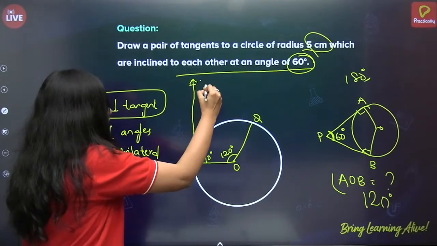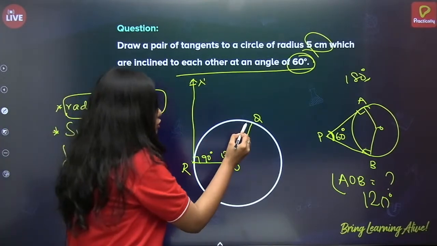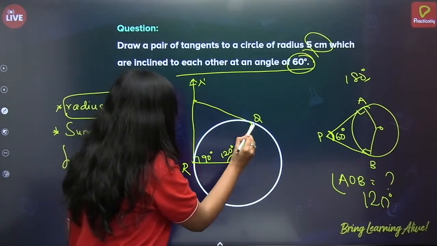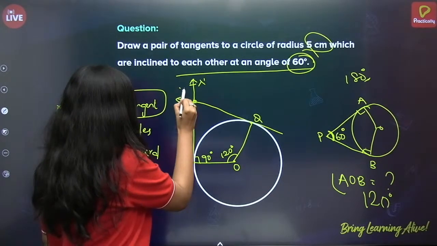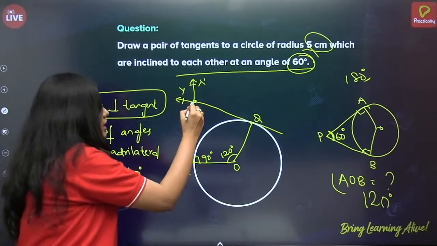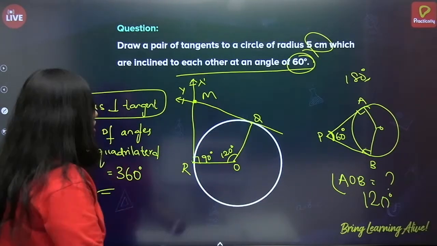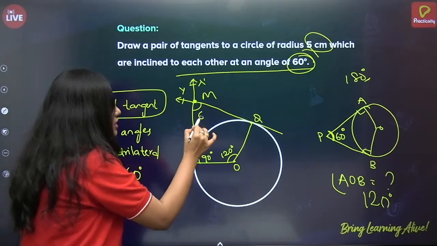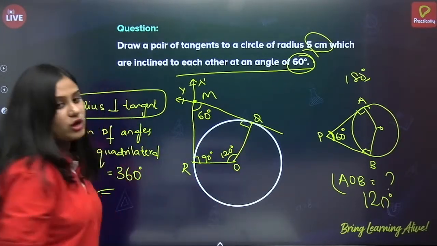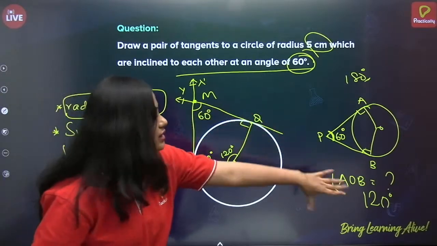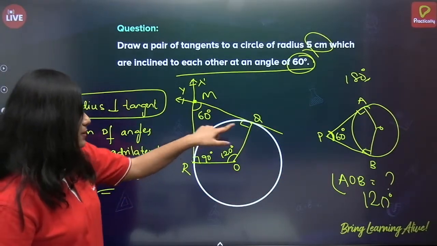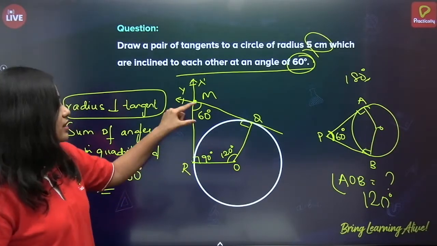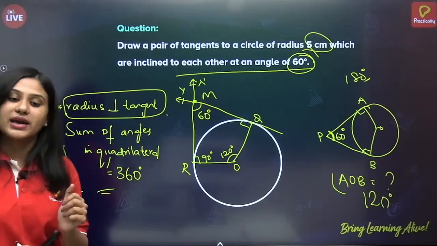This is ray RX. And here also you take the protractor, measure 90 degrees and draw a line. It will be around like this. This is ray QY. When these two rays intersect at a point M, our required tangents are MR and MQ, and the angle between them is 60 degrees by default. Why? Because 120 plus 90 plus 90: 90 plus 90 is 180, and 180 plus 120 is 300. So we are left with 60 degrees.